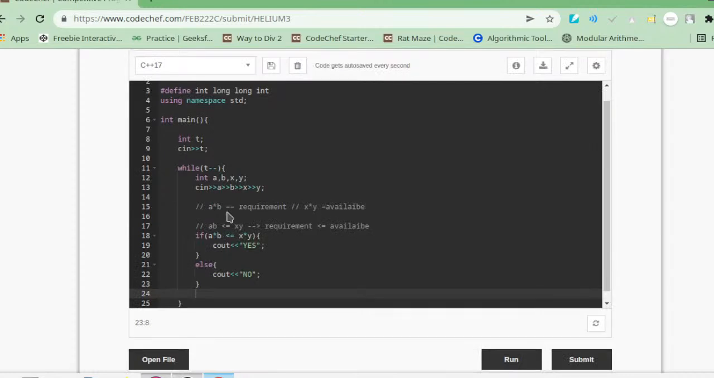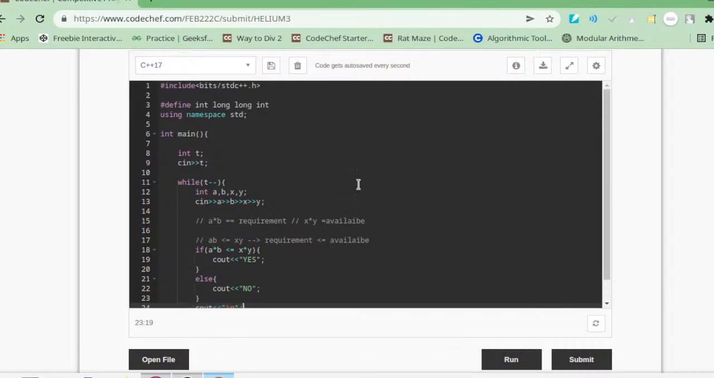So we will print the next line. Okay, so define long int as int, here it will come int32_t, and then in the last it will return 0. Cout yes, and if ab is less than or equal to x into y, we have taken the values.